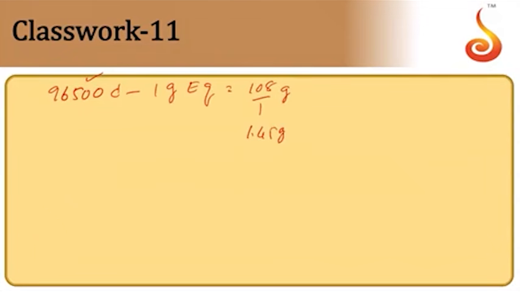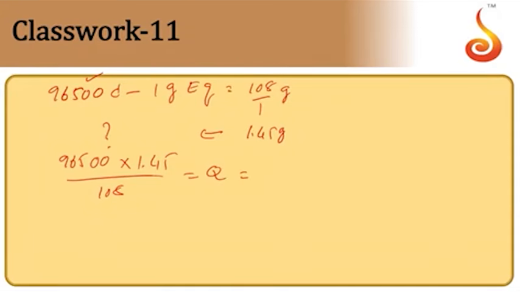So 1.45 grams is obtained from how many coulombs? 96500 into 1.45 by 108. This gives the quantity of charge Q to deposit 1.45 grams.